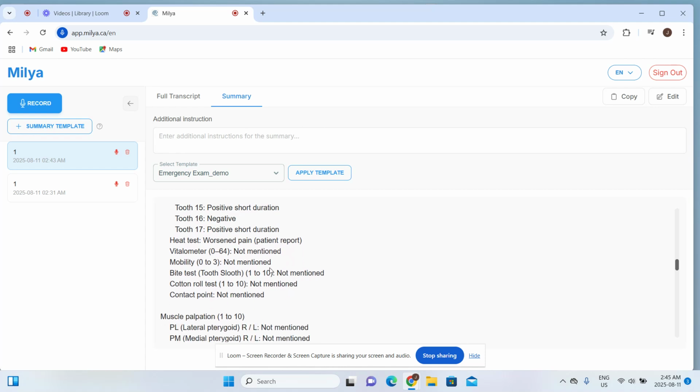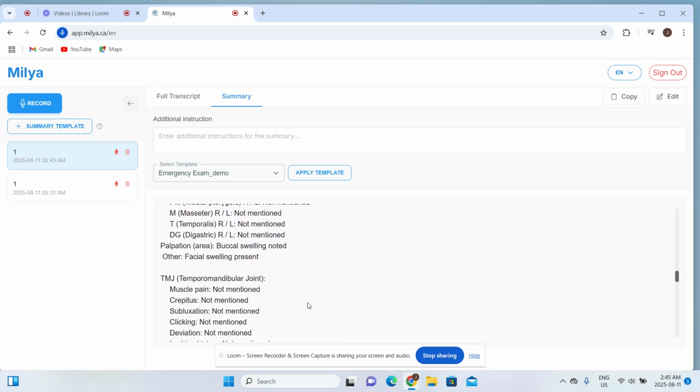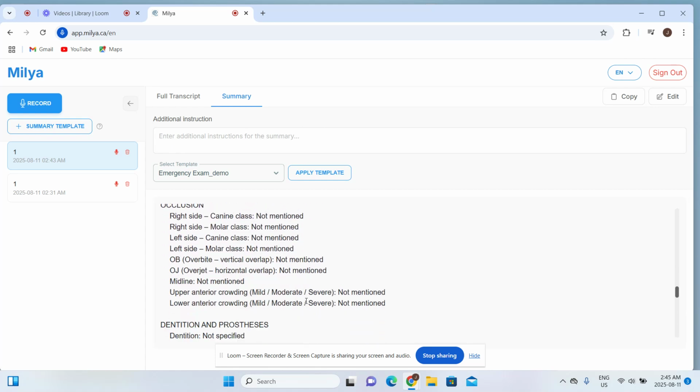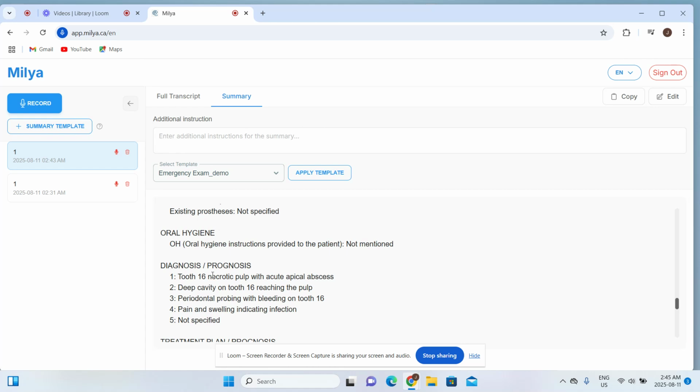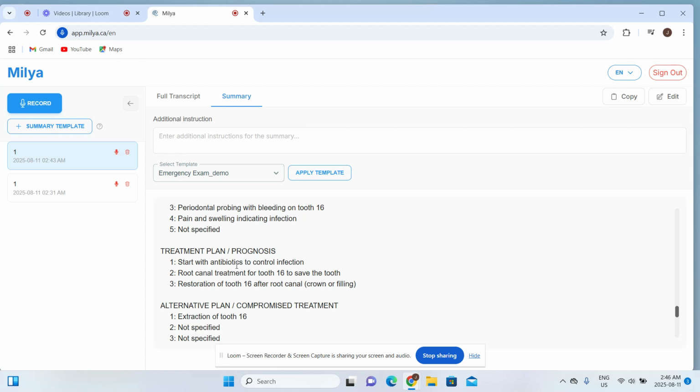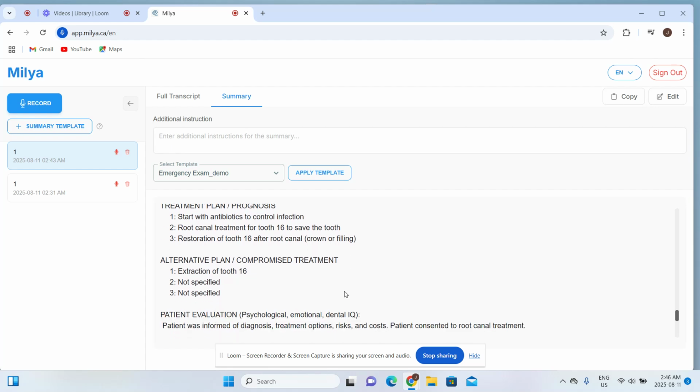With that, we conclude the diagnosis is necrotic pulp with acute apical abscess, deep cavities reaching the pulp, and periodontal involvement with bleeding, pain and swelling. We start with antibiotics for the treatment, and then we're going to do the root canal as we recommend, and restoration of the tooth after the root canal, either a crown or fillings.